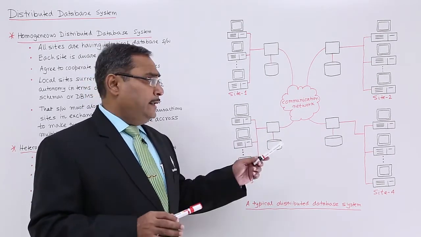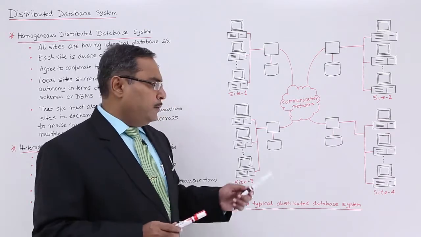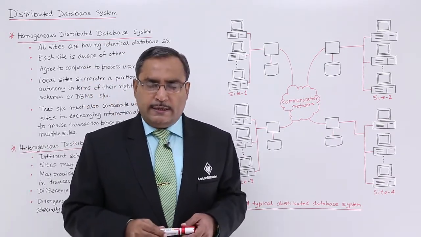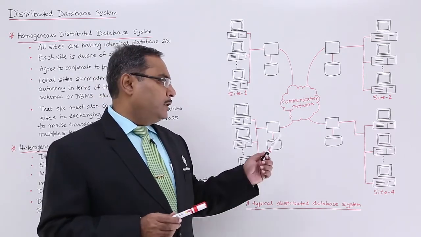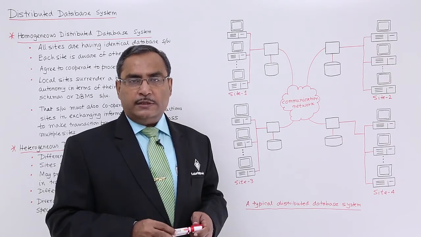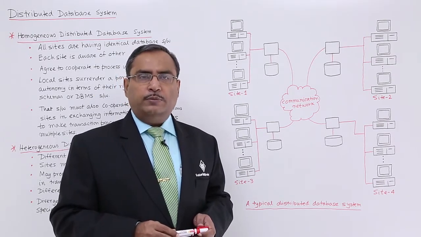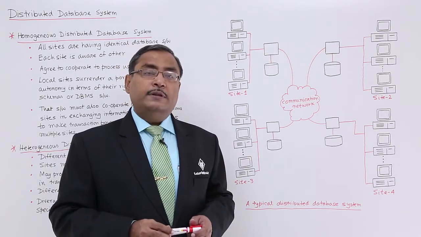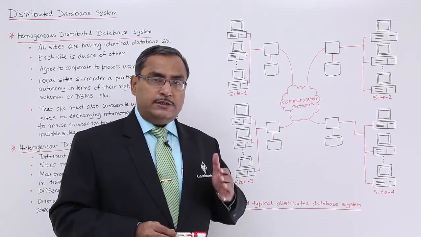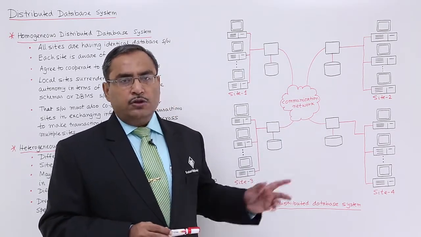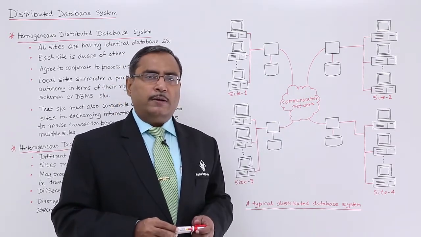So in case of distributed database, whenever a query is produced by one of the users, the query will be processed from the local database if the respective portion of the database required for the processing of the query is available at the local server. If the corresponding database is not available, then the data will be accessed from the distant servers through this computer communication network.